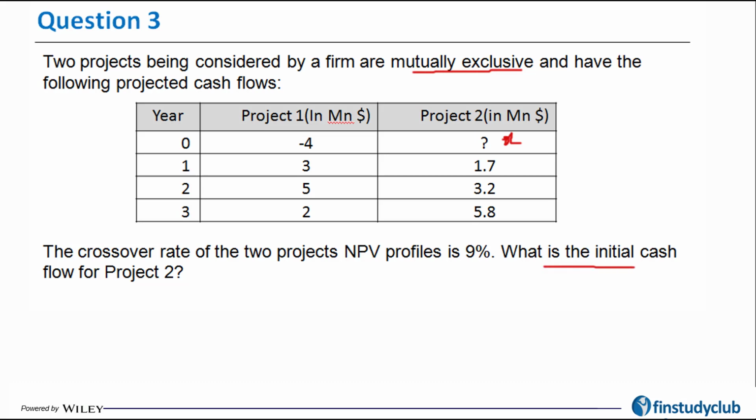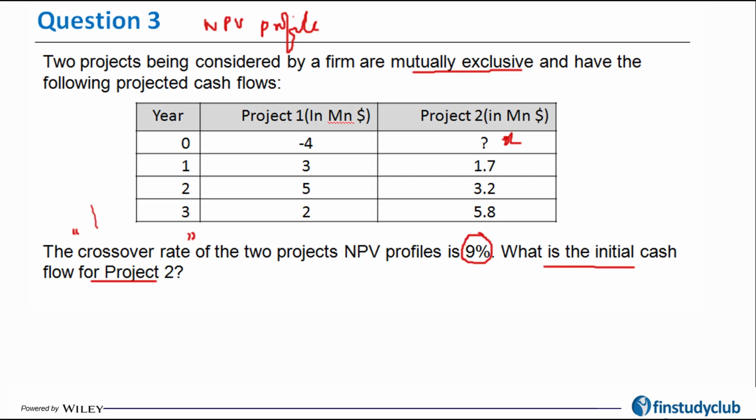So here it is. What is the initial cash flow for project 2? The crossover rate of the two projects is 9%. Now the question is, you should be very, very clear and quickly be able to recall what is the crossover rate. The crossover rate, this question is from the concept NPV profile.